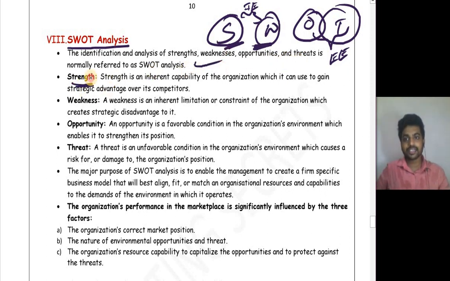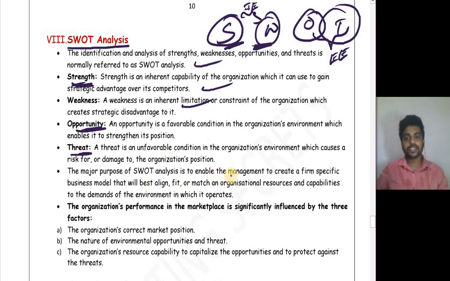Okay, what exactly is strength? Strength is a capability of an organization which it can use to gain a strategic advantage over its competitors. What is weakness? Weakness is a limitation. It is a constraint which is pulling you back, which is giving you a competitive disadvantage. What are the opportunities? The favorable conditions thrown by a particular environment. What are the threats? Those are unfavorable conditions thrown by the external environment.